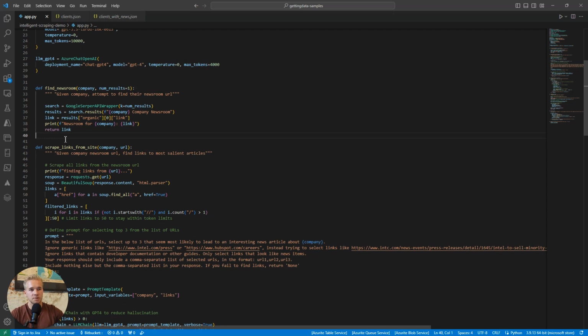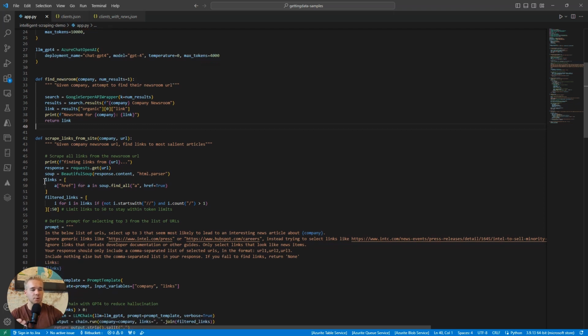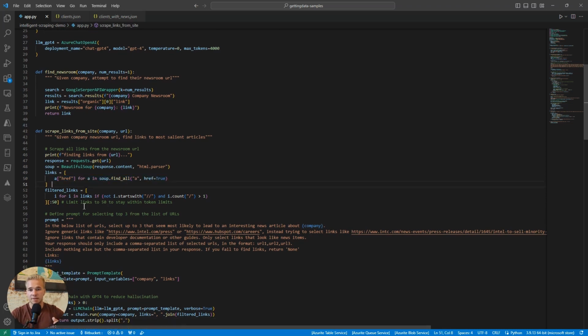And this function is where things get more interesting. In the beginning, we just, again, do some pretty basic stuff. We just get all the HTML content off the website by using a web request. And then we parse that content using the Beautiful Soup library in Python, which is used for this kind of stuff. And namely, we want to just get all the link objects in the HTML. And we'll also filter that list of all the links even further by using some conditions here, which allow us to get rid of some generic links that have nothing to do with the articles that we actually care about.